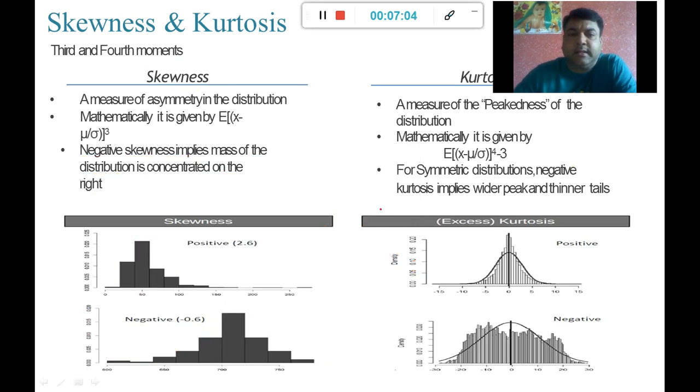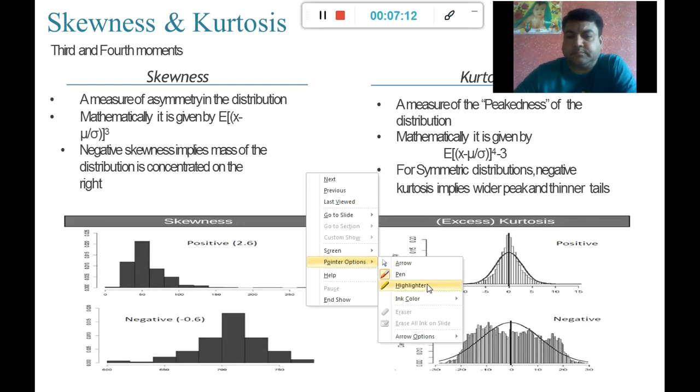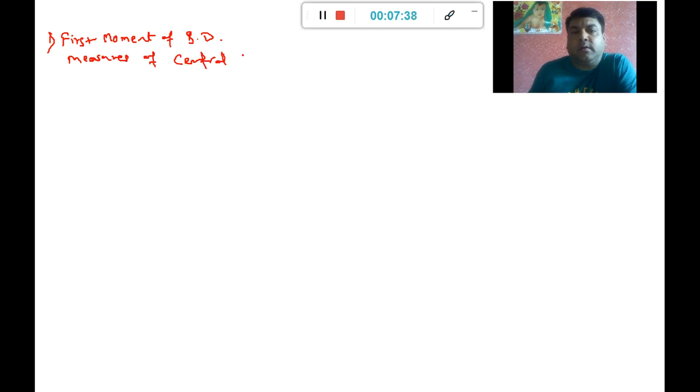Now let us understand it in a little bit more detail. Earlier, in our first moment of business decision, which is also called measures of central tendency, we saw mean, median and mode, how to calculate them and what they mean.